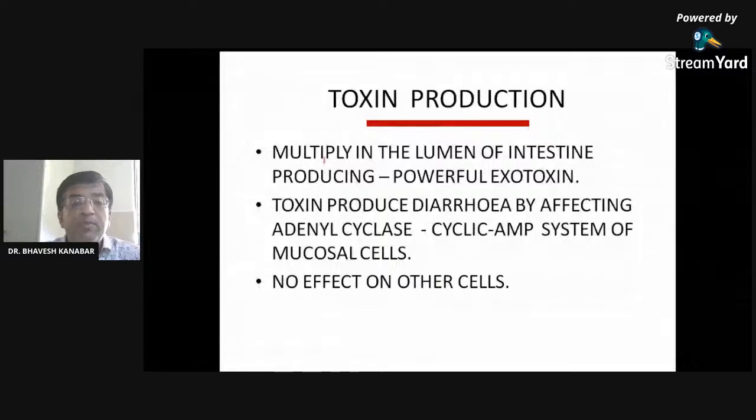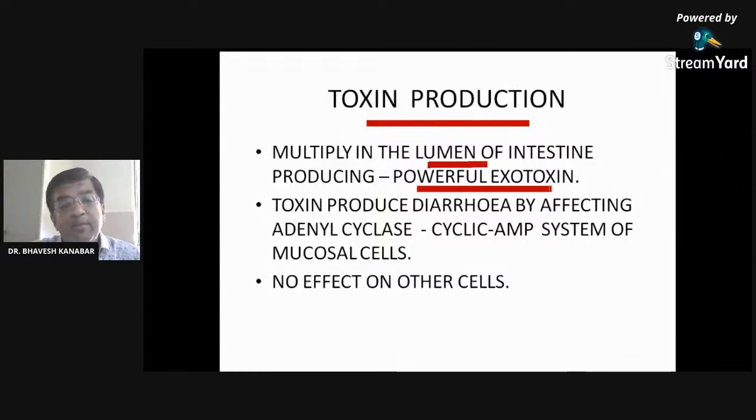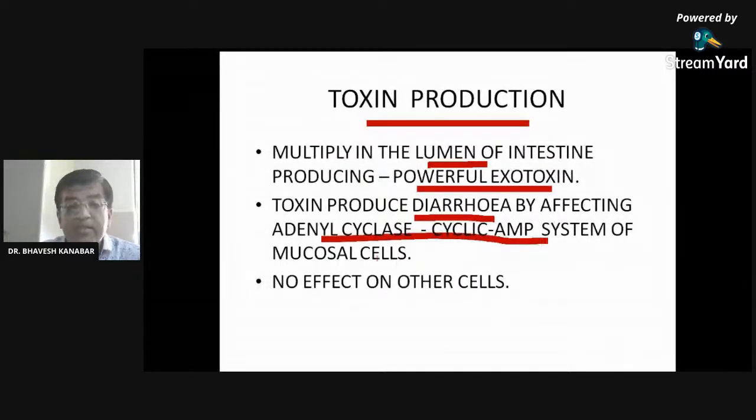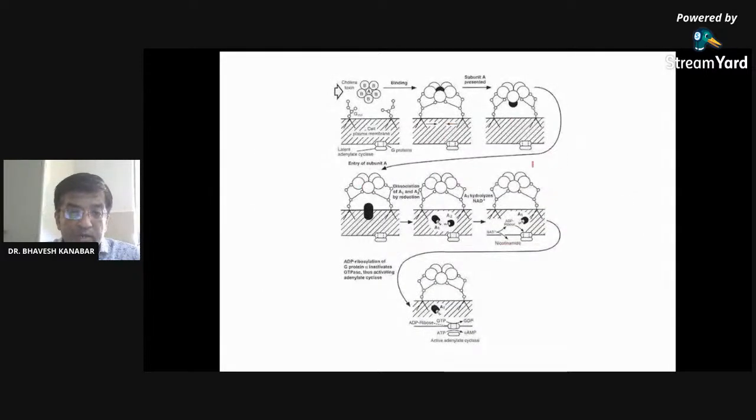Toxin production: Vibrio cholerae multiply in the lumen of the intestine, producing a powerful exotoxin. So after entering, Vibrio cholerae multiply in our intestine and produce a powerful exotoxin. This toxin production leads to diarrhea by affecting the adenyl cyclase cAMP pathway. The toxin activates adenyl cyclase, and because of this activation there will be more secretion of water in the intestine, leading to diarrhea. That is seen in the figure over here.